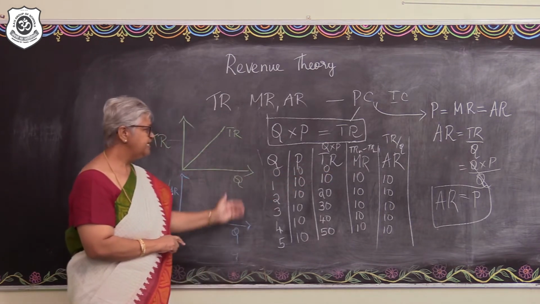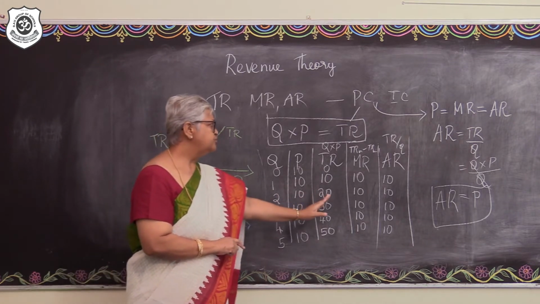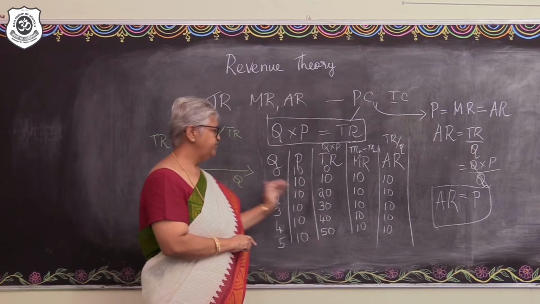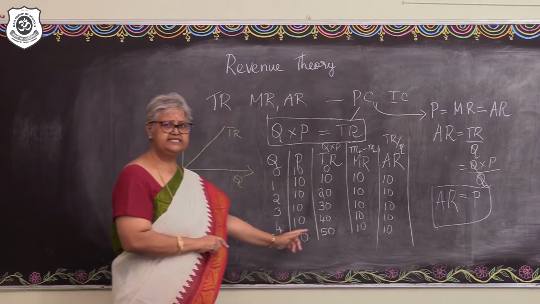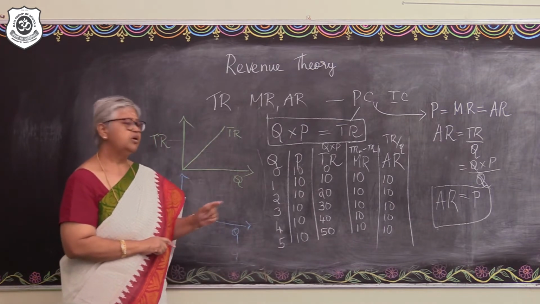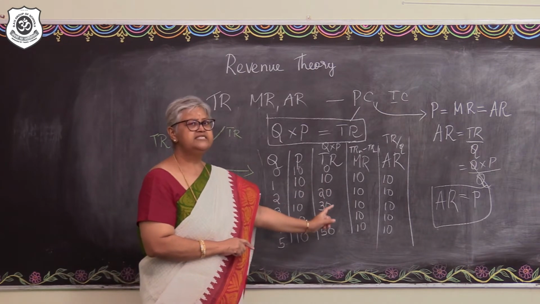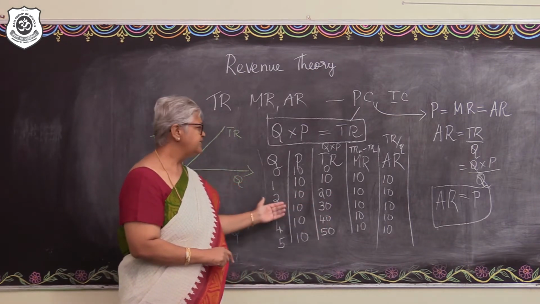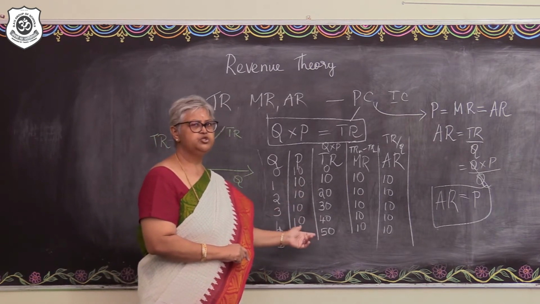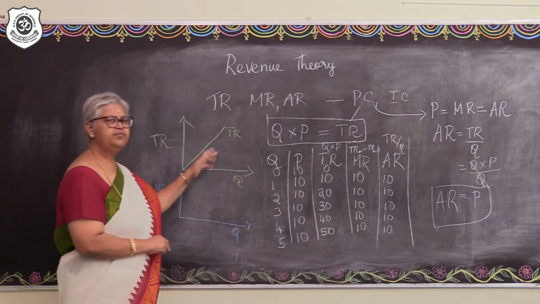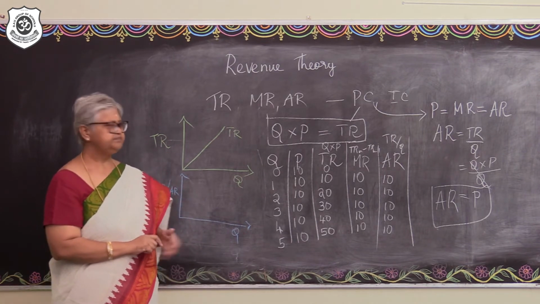That's the first observation. The second observation is there is a direct relationship between the output sold and the total revenue. That is, as the output increases, the total revenue also increases. Number three, the total revenue is increasing at a constant rate. And why is that? That is due to the price being fixed in this particular competition. Yes, so this is the shape of the total revenue curve in a perfectly competitive market.